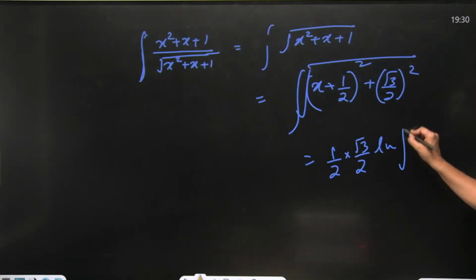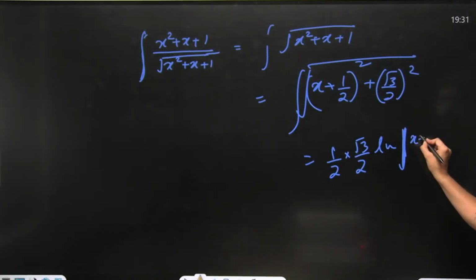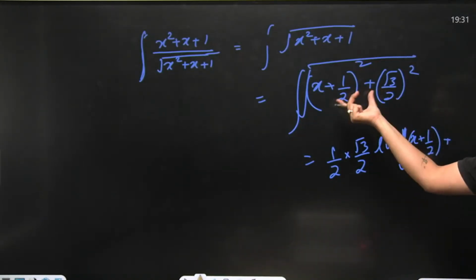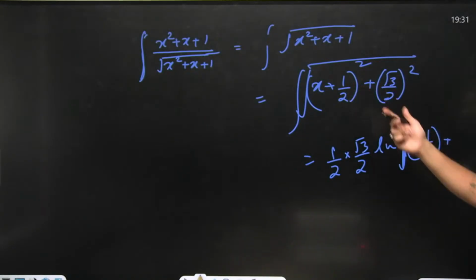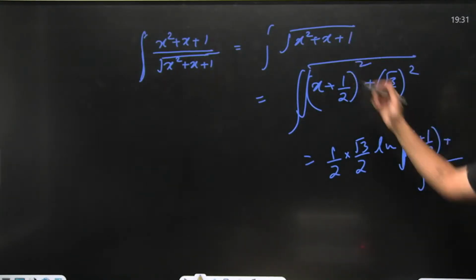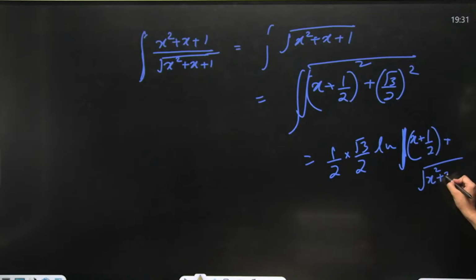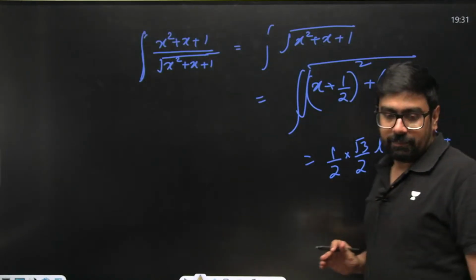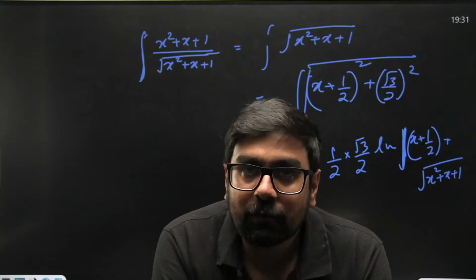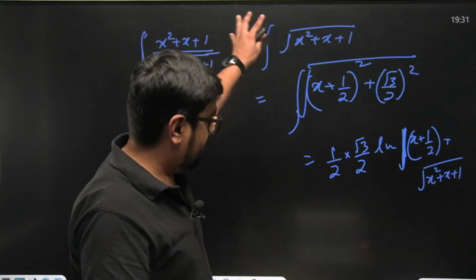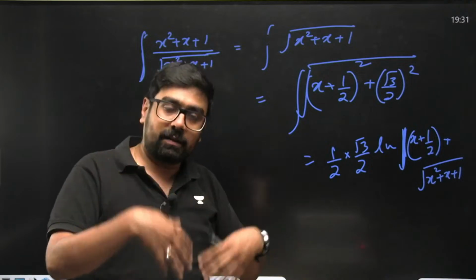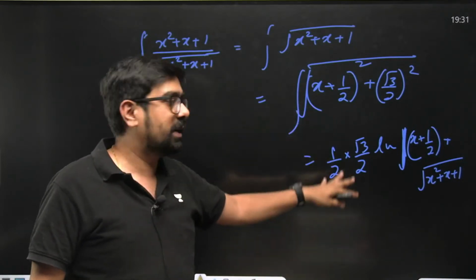Right, ln of x, that means x plus 1 by 2 plus a. What is your x plus a? That means this thing only. Root of x plus a, that means this. Either you can write this or same thing, x square plus x plus 1. Solve on your own. That is going to be helpful. That is going to be better. Solve on your own. Because you have to save the time, and you can also solve with practice, with the calculation. You will also understand more things.